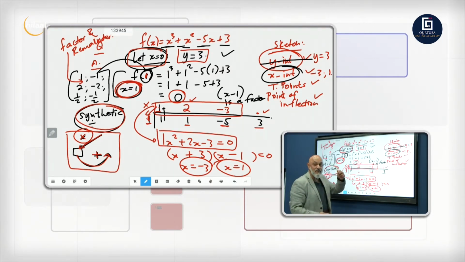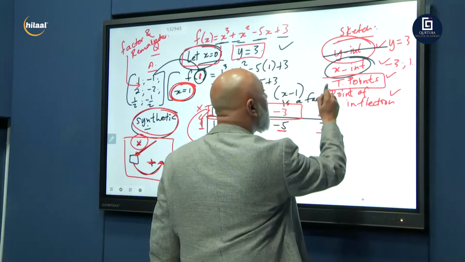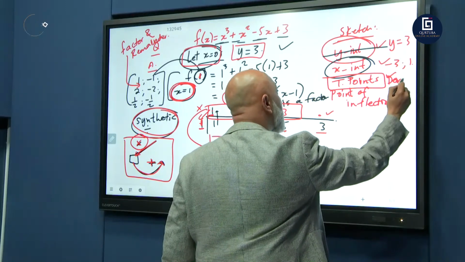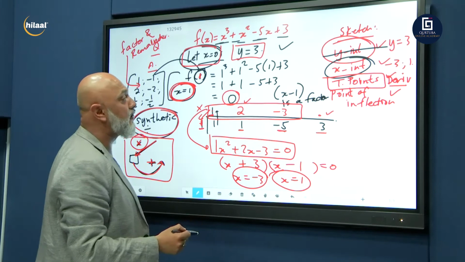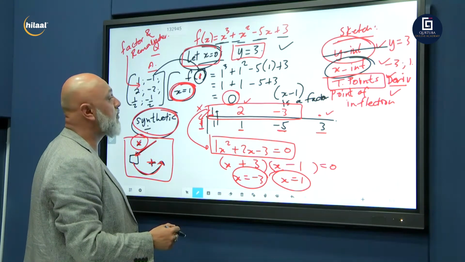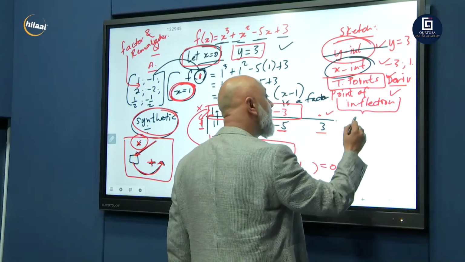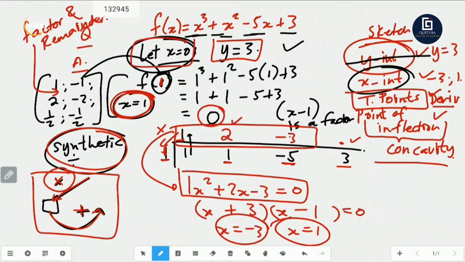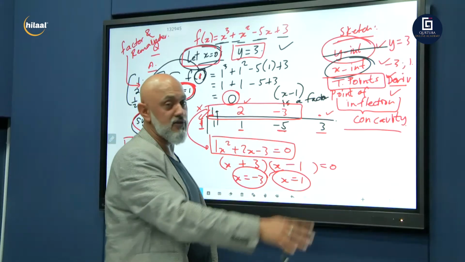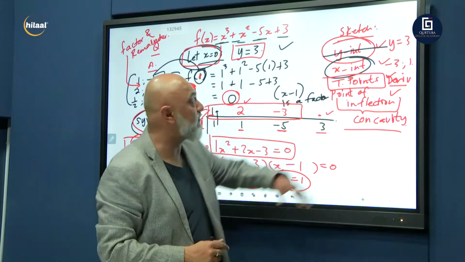So we got our y-intercept, we got our two x-intercepts. What am I short of, guys? Turning point, and that's where we use our friend Mr. Derivative for the turning points, and then our point of inflection. Another word for point of inflection is the point of concavity. That's the change over of the graph from either acceleration to deceleration or deceleration to acceleration. So that's your point of inflection.